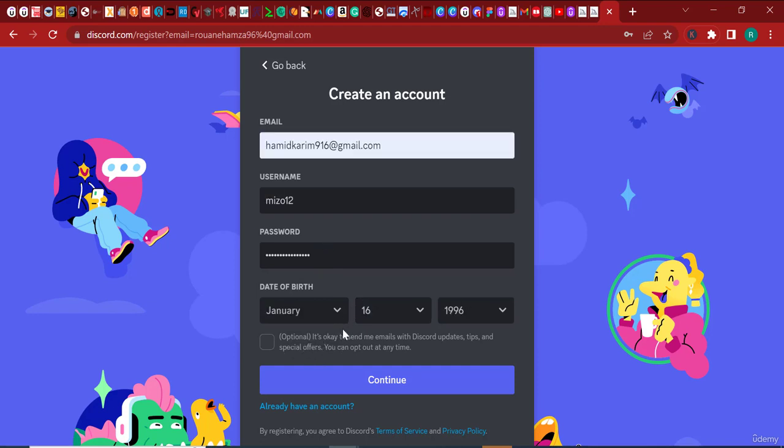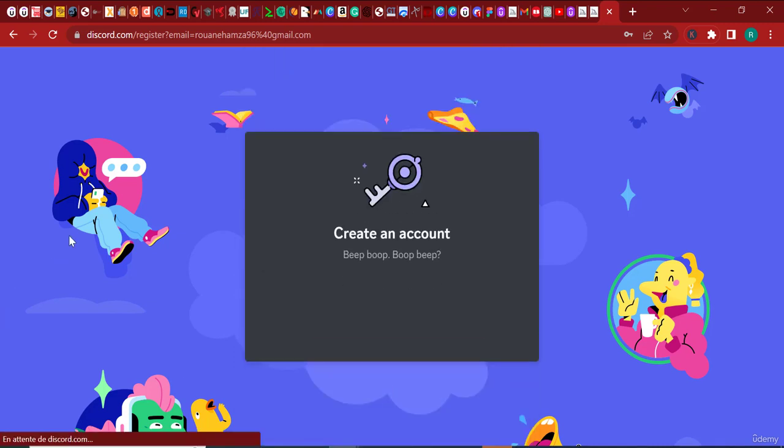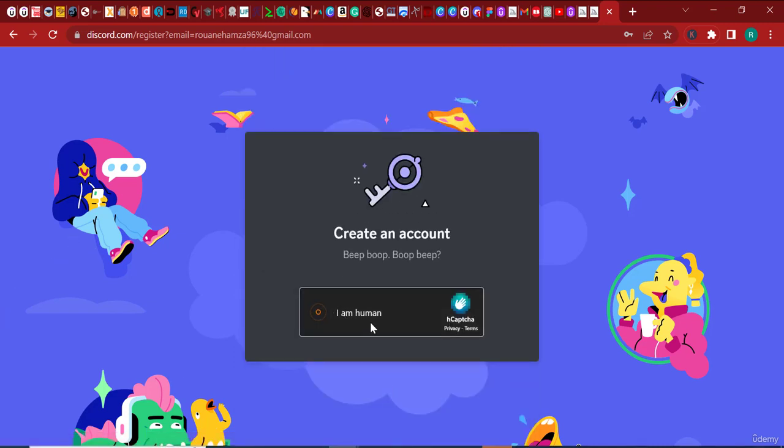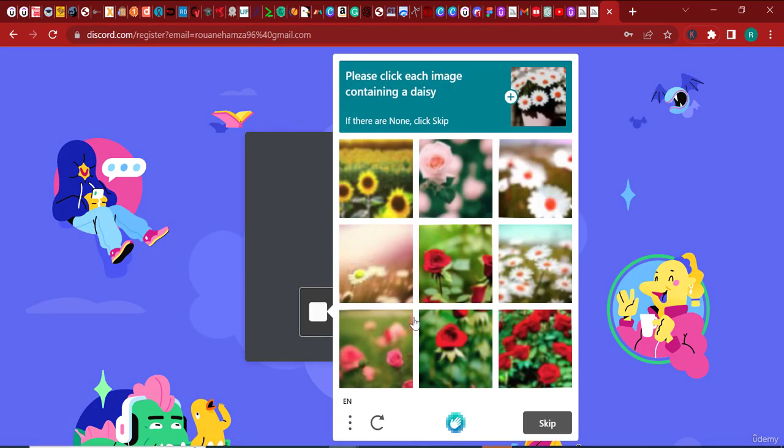After you've entered all your information, there's an optional button you can click to receive their newsletters. I want to click it because I want to see what they can send me. Maybe they could send me an update. Let's verify that we're human, even though it's certain that we are. Some simple questions here. Please click each image containing a daisy. I don't exactly know what a daisy is, but I'm just gonna suppose that it's this red flower. So I'm just gonna click verify.